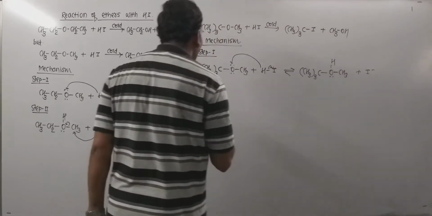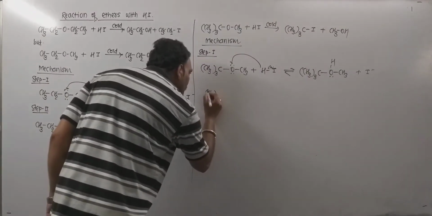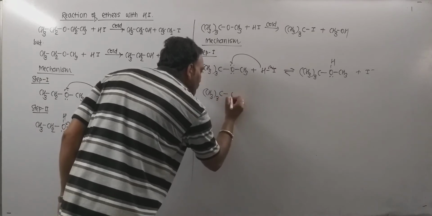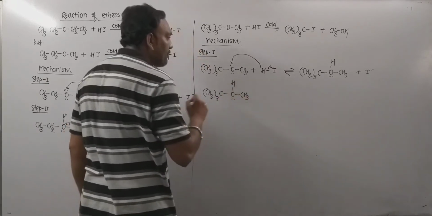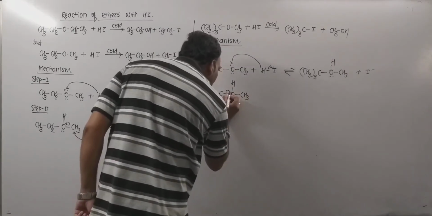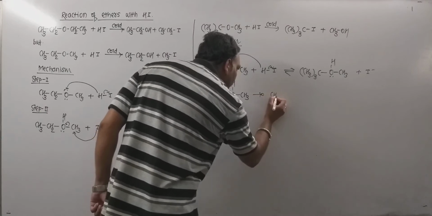Now in this case what happens? This oxonium ion contains the branched alkyl group, and that alkyl group happens to be tertiary.